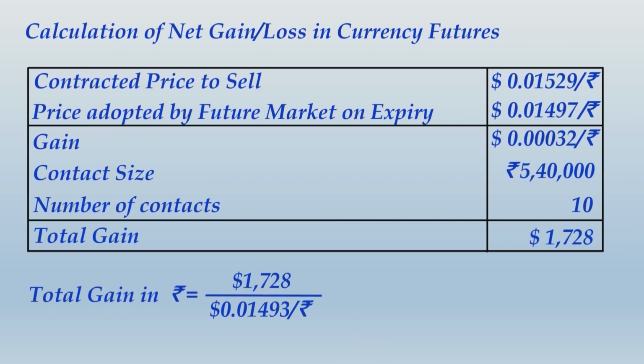So what will happen in this case, simply while settlement takes place, the gain of $1728 will be transferred to your account, and in your account your banker will obviously use the spot rate quoted by them to convert this into a gain in terms of rupees, and the resulting gain in terms of rupees is rupees 1,15,740. So friends, please take note of this as well, and then we proceed ahead.